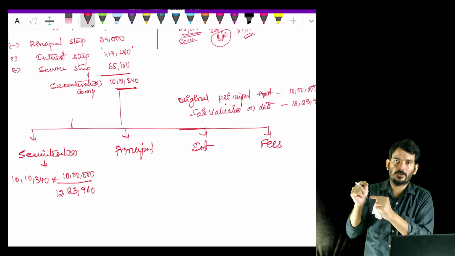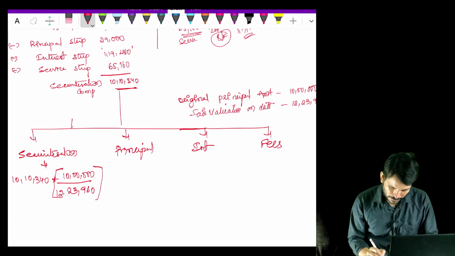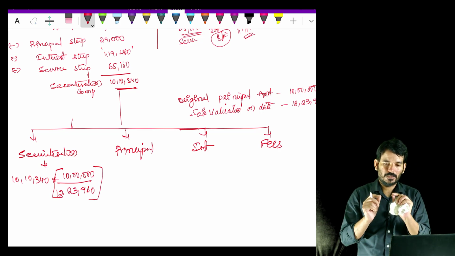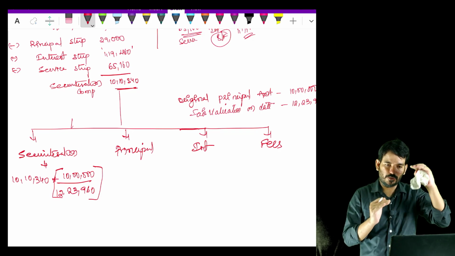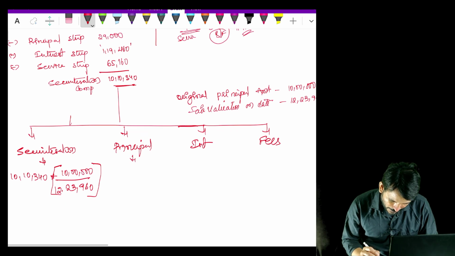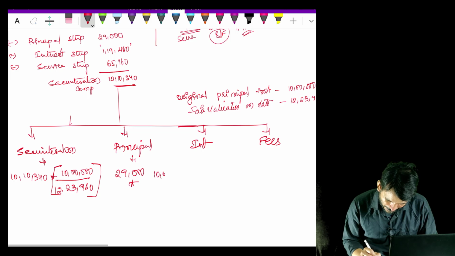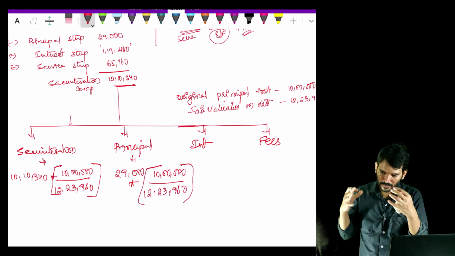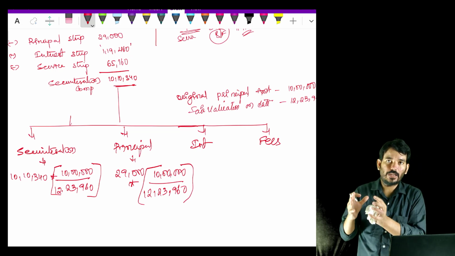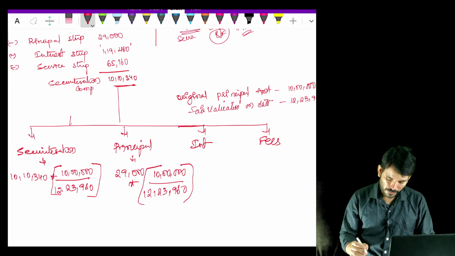So that is what portion? It is this portion. Okay, so 10 lakh out of 12,23,960, which means to what extent the fair valuation is different from your principal amount. Same way for the principal amount, here you can see the calculation, 29,000 multiplied by the same thing, 10 lakh divided by 12 lakh 23,960. Same logic: the principal portion that I am retaining, with respect to the fair valuation of its original value.